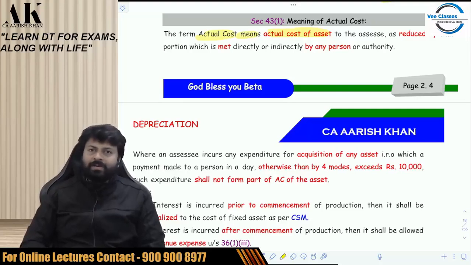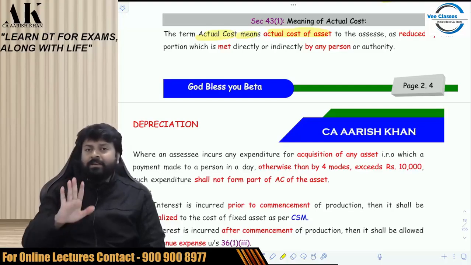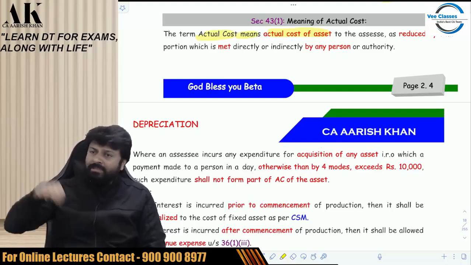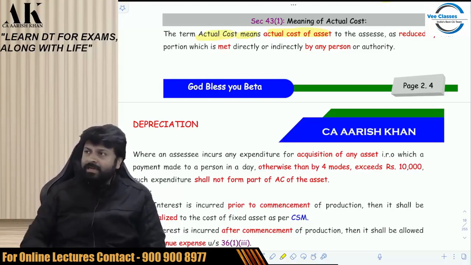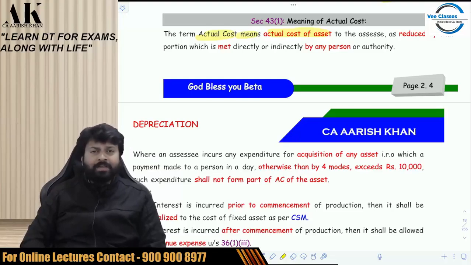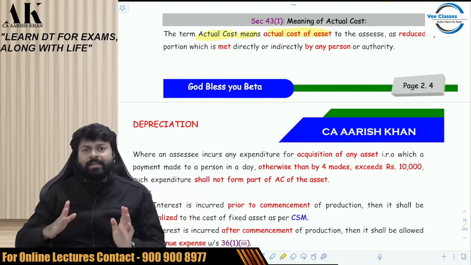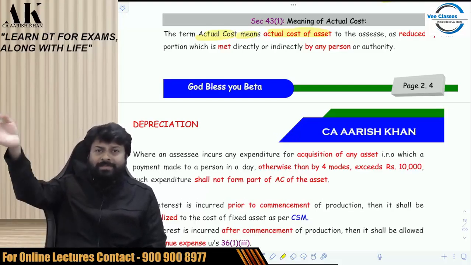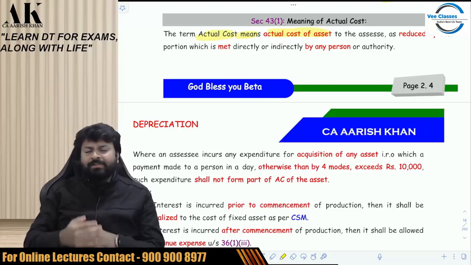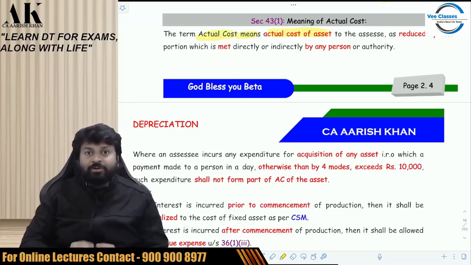If somebody asks me, what is the price of the TV hanging in your office? I will say it is 50,000 rupees. But if somebody asks me, what is the cost of this TV? I would say, wait. 50,000 rupees I paid for the TV. Then 5,000 rupees I paid for the stand. Then 2,000 rupees for the electrician. Then 2,000 rupees for the delivery charge of the TV. The actual cost of putting the TV into working condition is 50,000 plus 5,000 plus 4,000, whatever expenses. That is my actual cost.